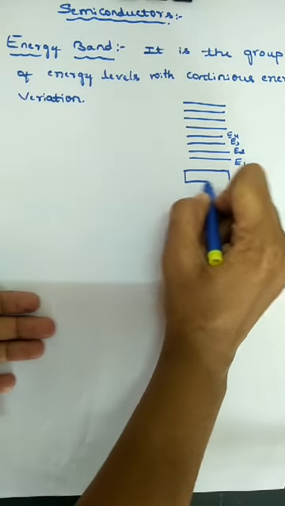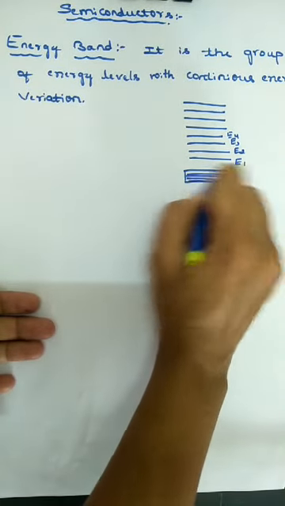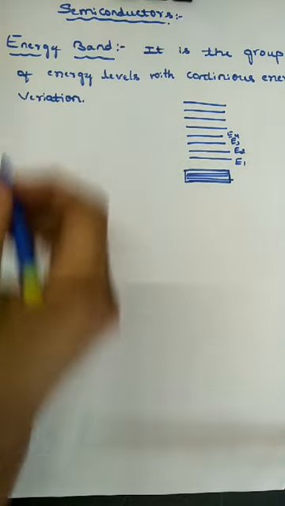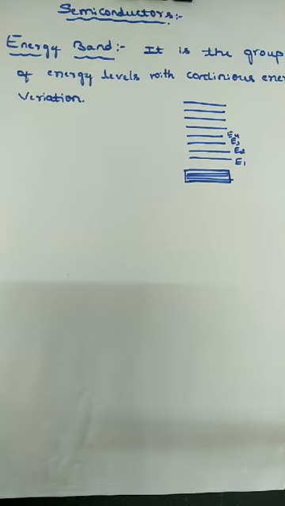So that is the energy band, which consists of different energy levels. Energy band is defined as the group of energy levels with continuous energy variation.